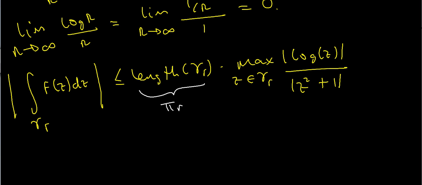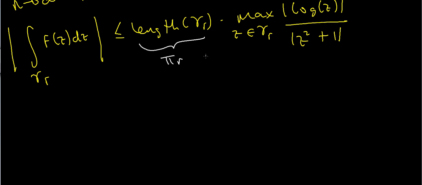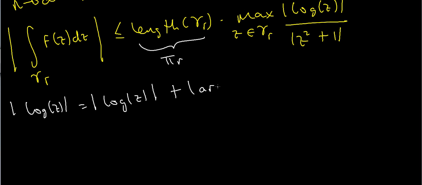I can say that the modulus of the log of z is the modulus of the log of the modulus of z plus the argument of z, and that again is bounded by log of little r plus pi in exactly the same way as I've just done. So what about the modulus of z squared plus 1?